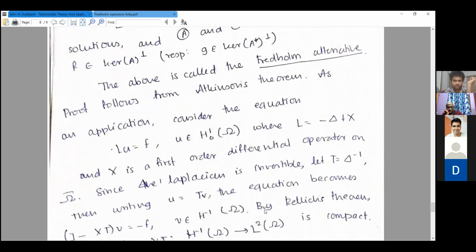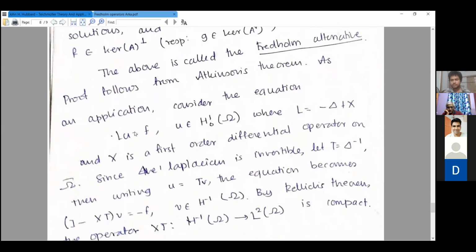As an application, consider this differential equation L of U equals F, where U is an element in this Sobolev space, and sigma is a manifold with boundary. We just take L to be minus Laplacian plus X, where X is a first order differential operator. For now, with suitable charts, things locally look like a linear combination of first derivatives, df by dx.